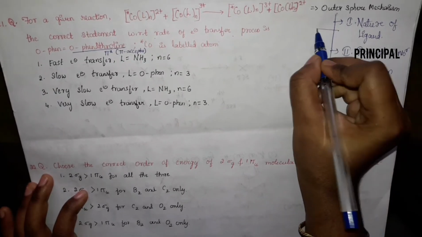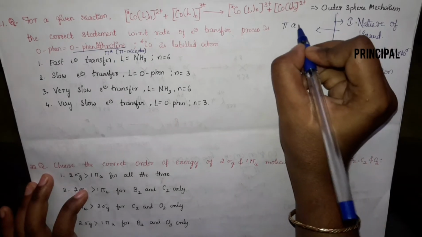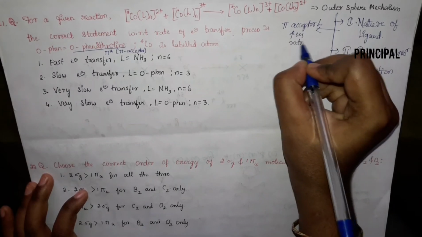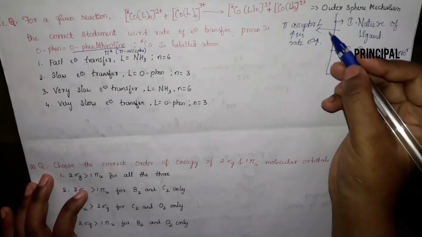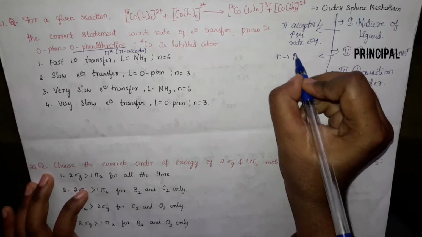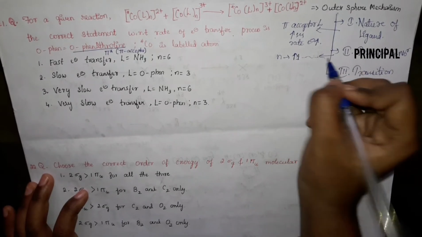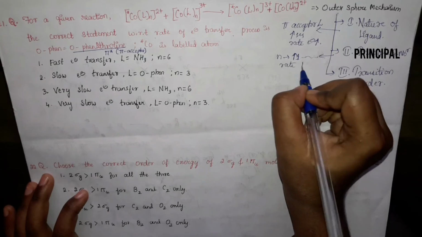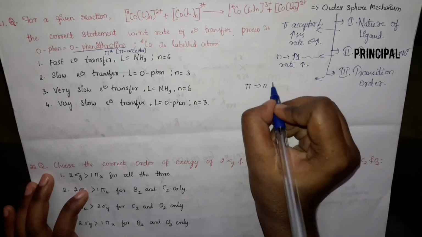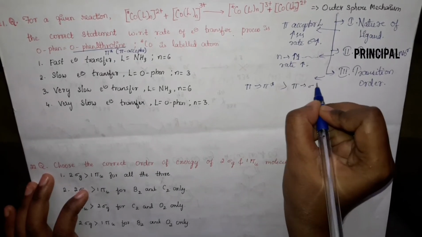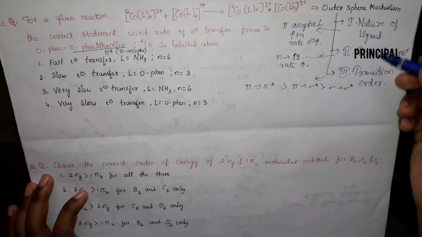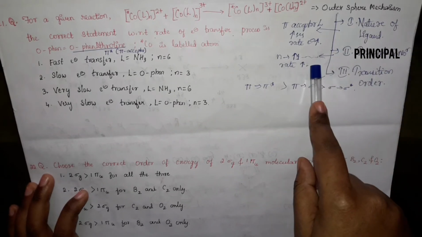In case of nature of ligand, as the pi acceptor ligand increases, the rate of electron transfer also increases, directly proportional. In case of principal quantum number, as the quantum number increases, the rate also increases. And the transition order will be pi to pi star transition greater than pi to sigma star transition, which is greater than sigma to sigma star. Based on these three criteria, we can determine the rate of electron transfer.